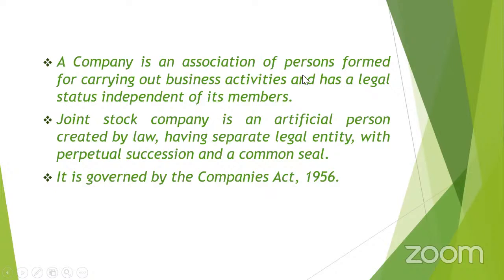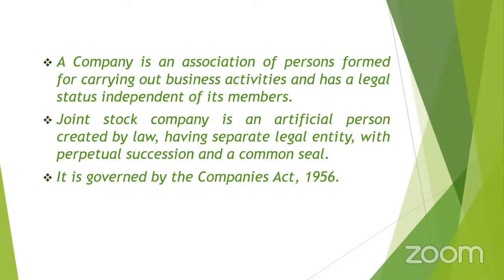Already in the first block, I think you remember what business activity is. Activity means work. Whatever work you do for acquiring wealth or for earning profit, that is called business activity.